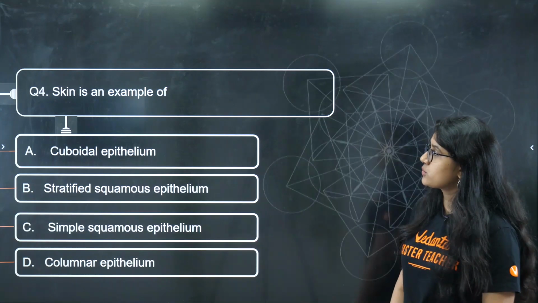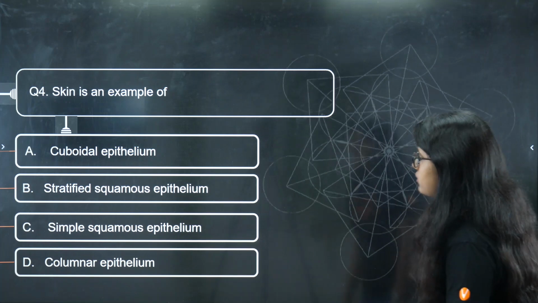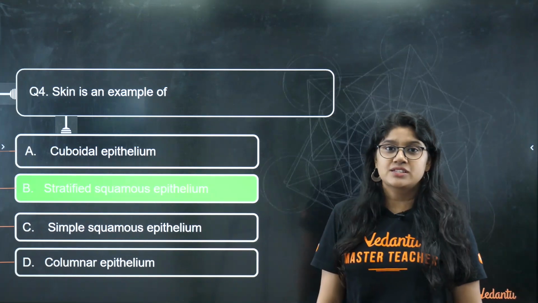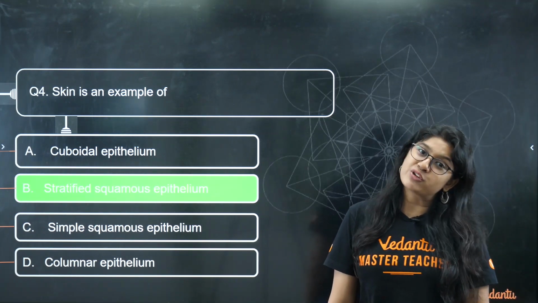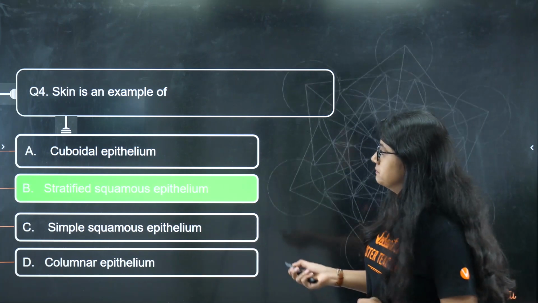Question number 4, everyone, on your screen. Skin is an example of cuboidal, stratified, simple squamous, or columnar. And of course, the right answer is option number B, everyone, that is stratified squamous epithelium.